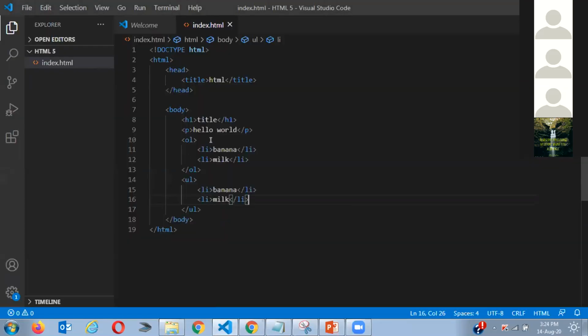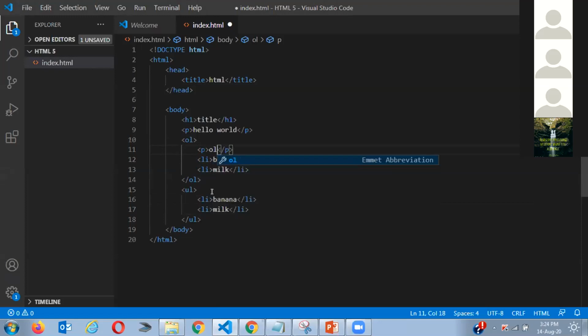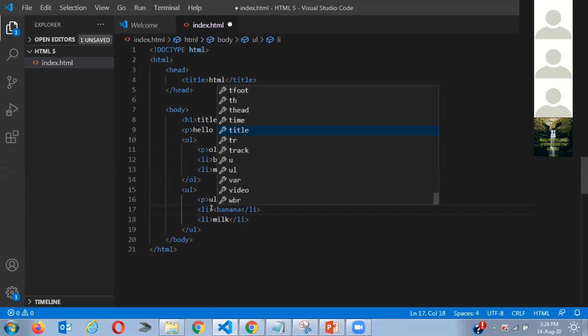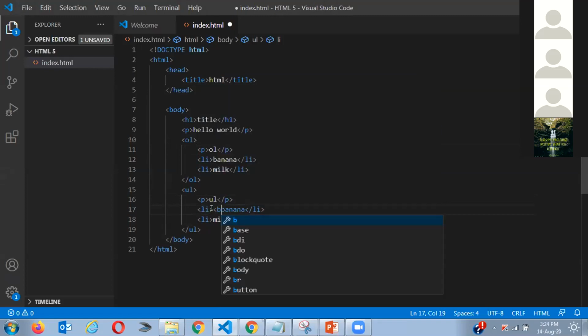We can also use paragraphs inside this. See, we can also use paragraph here. I can also use bold. The same thing, you can add inside. For example, if I want to make this bold, we already learned last class, we can make this bold. I want to make banana bold. So we copy this inside.